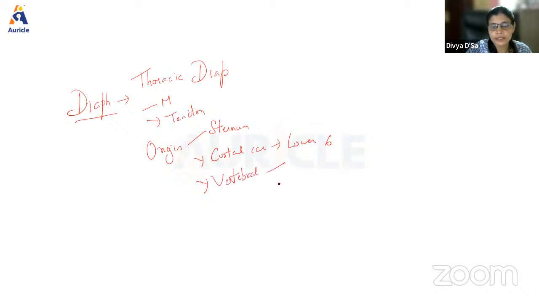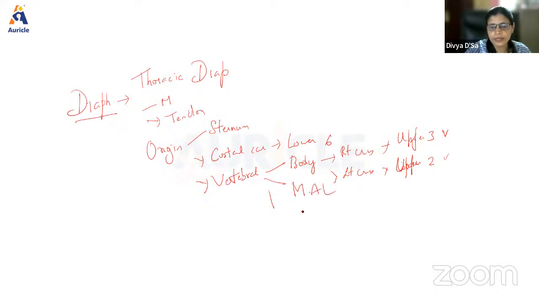One is from the body: the right crus and the left crus. The right crus is from the upper 3 vertebrae, whereas the left is from the upper 2 vertebrae. The second thing is from the median arcuate ligament and lateral arcuate ligament.